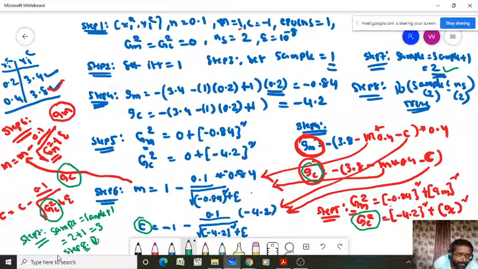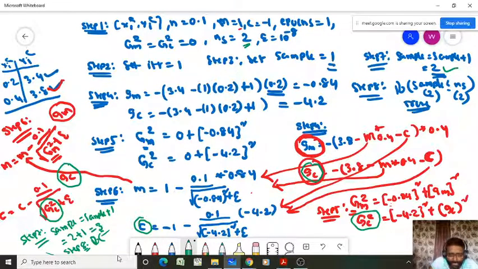In step 8, you have to compare the current sample number with the total number of samples available in the data set. We have to check whether the current sample is less than or equal to ns or not. No, it's not satisfied. Then you have to go to the next step.